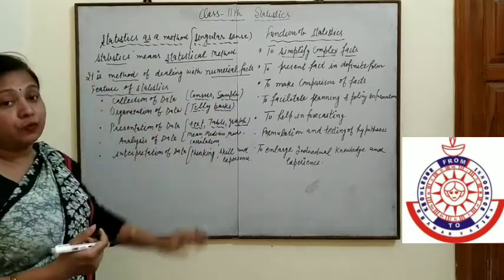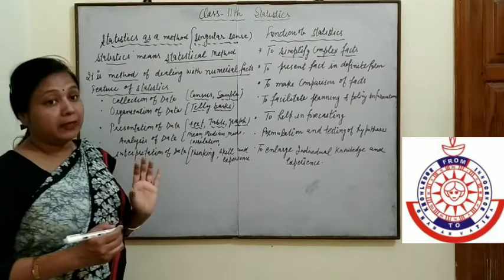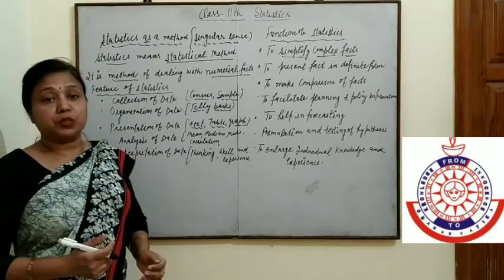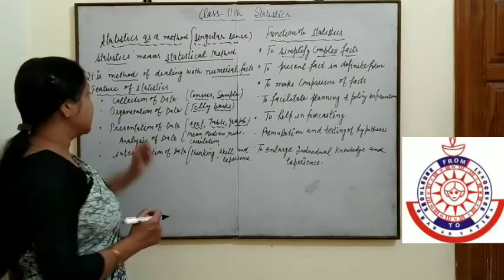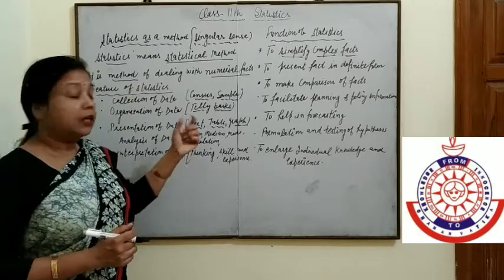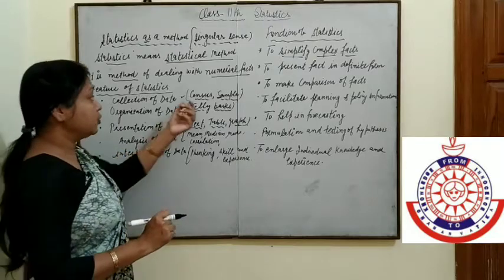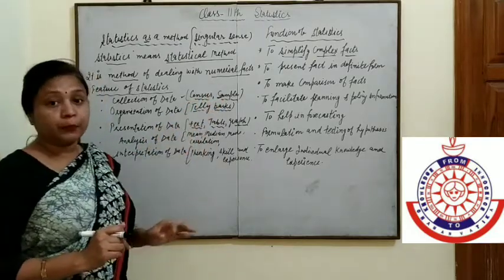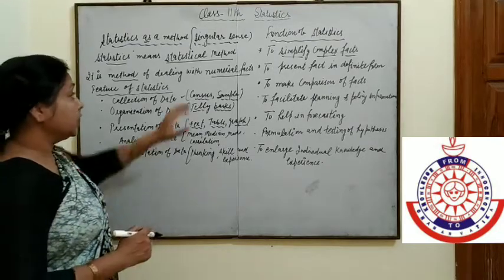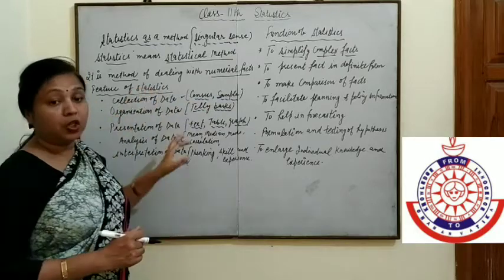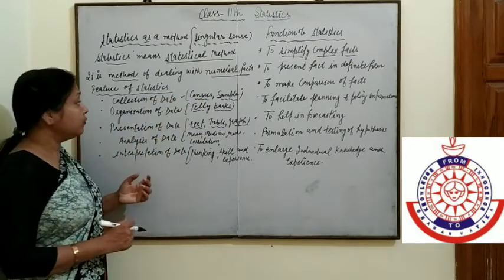What are the features of statistics in the singular sense? First of all, whenever we have to collect data, the methods we use for statistics are called statistics in the singular sense. The first feature is collection of data. For collection, we use different techniques and tools, such as the census method and the sample method. These are the methods we use for the collection of numerical data.